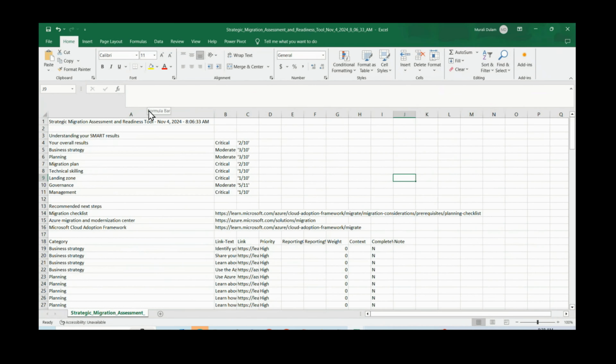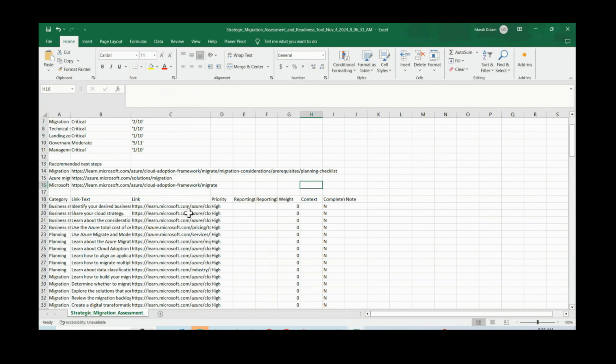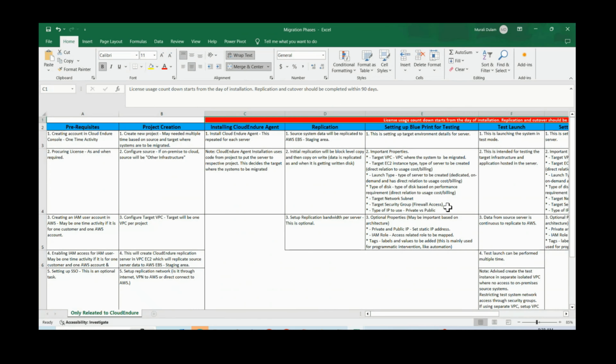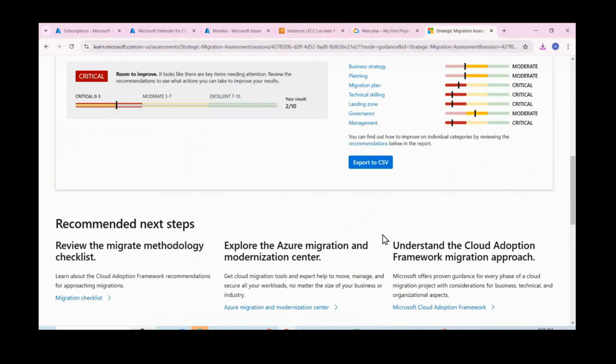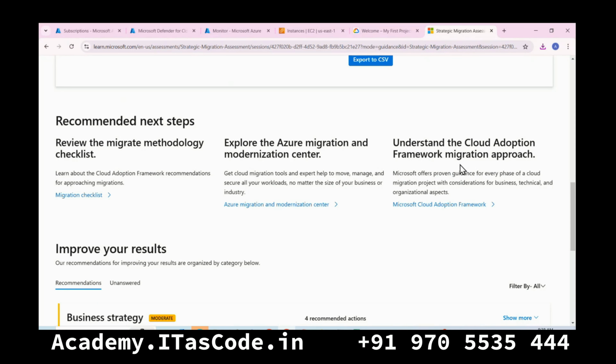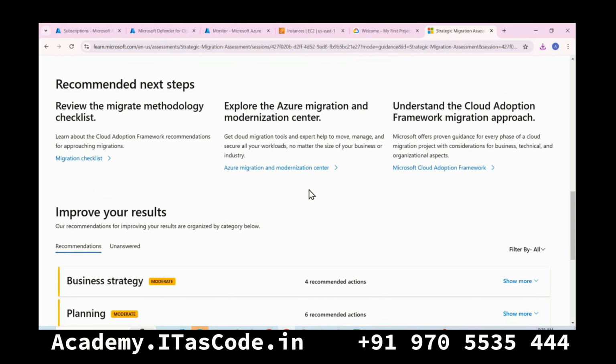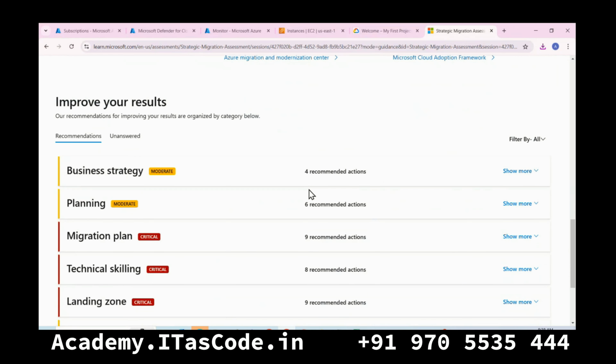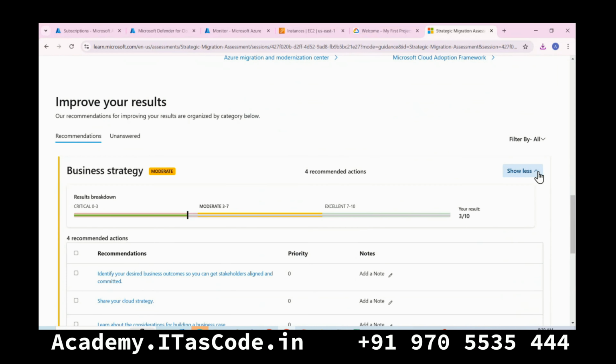Each stage here you can see the strategies also. Here they mentioned detailed documentation, and if there is any issue, here they mentioned detailed documentation. Let me show you this. Also here you can see recommended next steps: review the migration methodology checklist, explore the migration and modernization center, understand the cloud adoption framework. These 3 steps. If you need individual steps, for each stage, what are the steps we need to carry out, you can see that here.